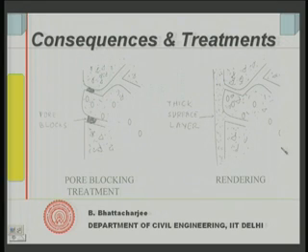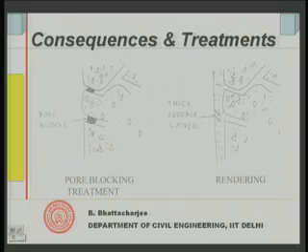Rendering is what I was mentioning all the time. This is nothing but a thick layer. You put a mortar layer, you can put all varieties of mortar layers today, polymer modified mortar or ordinary mortar, cement sand mortar, one can put rendering, and this will also provide resistance against rain penetration. So, this surface treatment, in the case of brick masonry, is possibly the cheapest way.